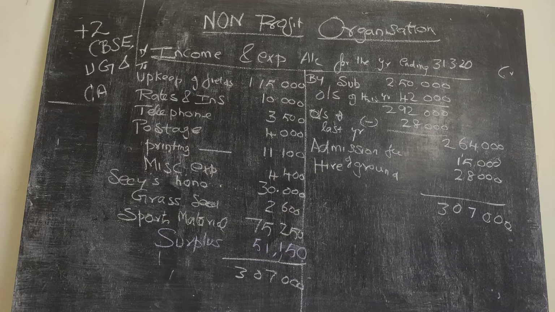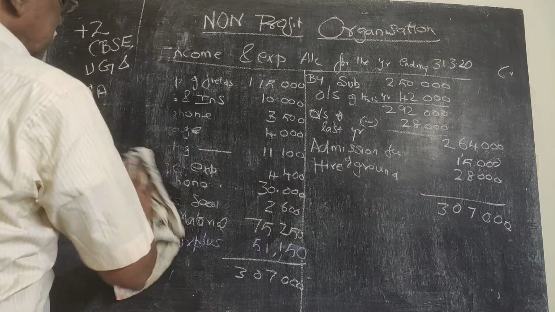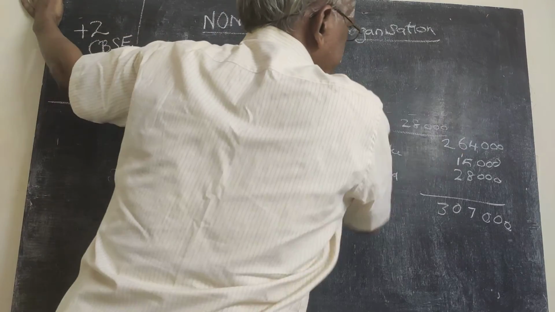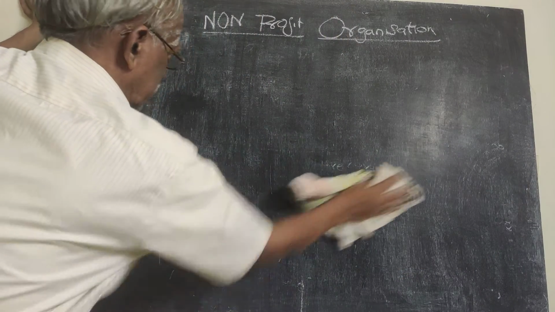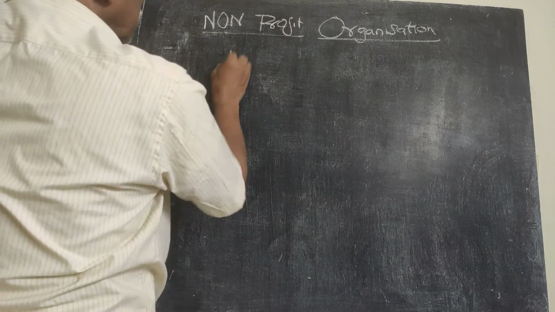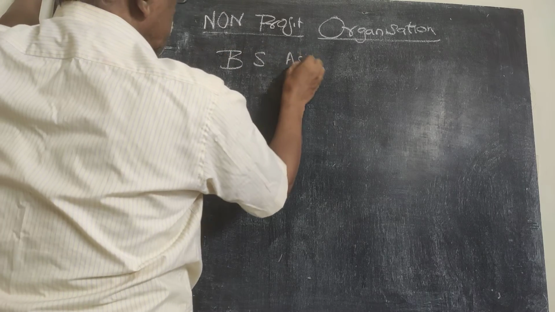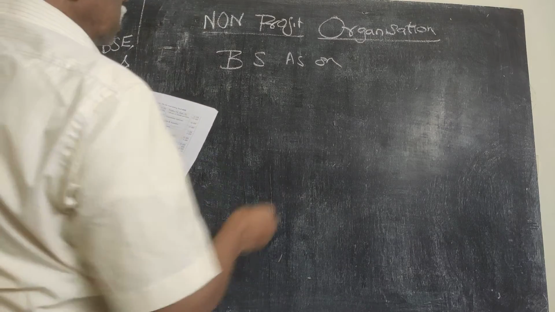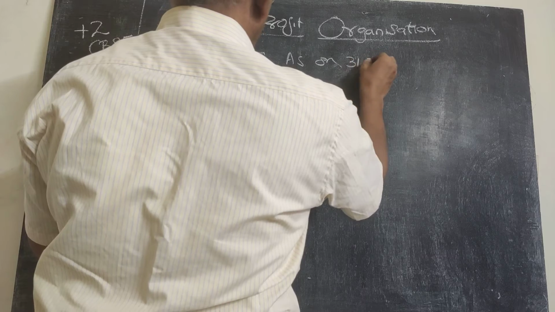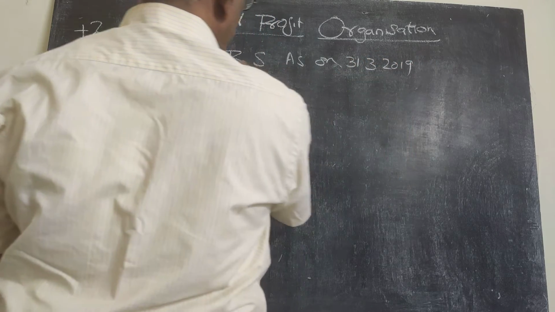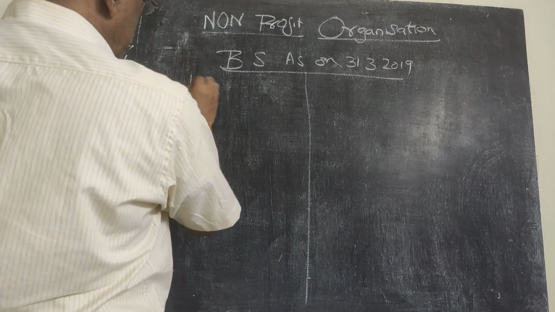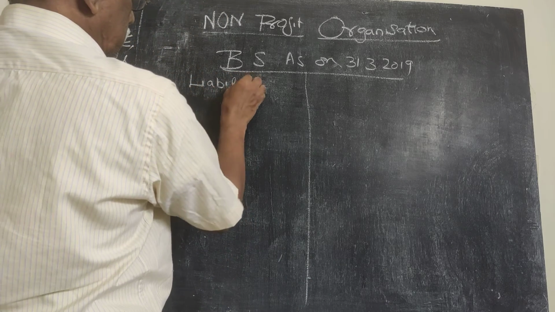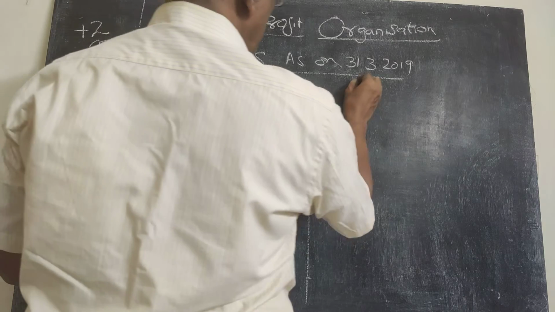Now I have to go for the opening balance sheet. They have given very clearly the assets at the beginning of the year. Balance sheet as on 31st March 2019. The liabilities and assets.